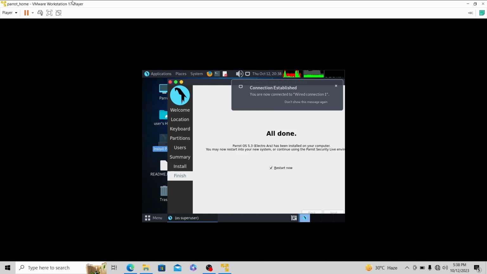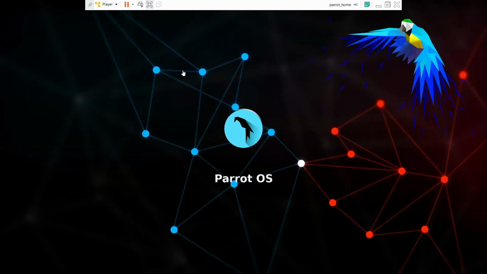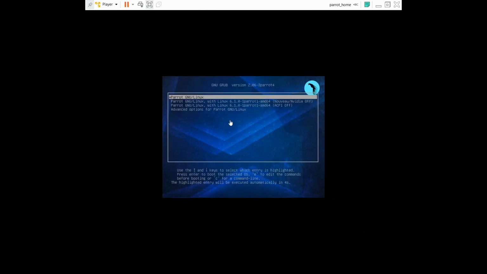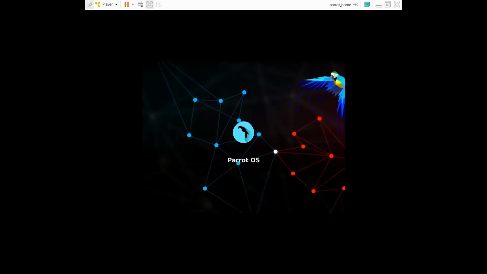Here you can see our Parrot OS has been installed. Let's click on done. It will restart our VMware. After that we can use our Parrot OS. Here you can see, automatically it will start in 1 second. It has started. For me it took maximum of 15 to 20 minutes to install Parrot OS in VMware. It's very quick when compared with Oracle, but Oracle is the best.